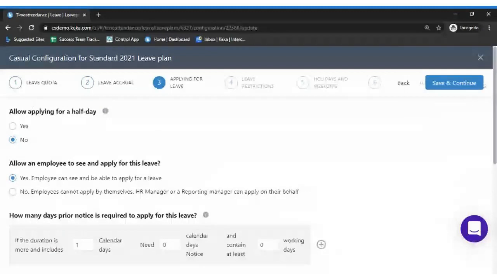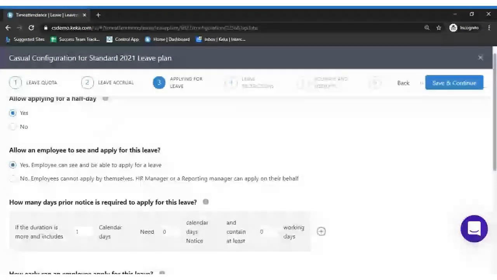Whether the employees can avail this particular leave type, casual leave, as a half day, yes or no. You can choose depending on your requirement. If we select yes, the employees will be able to apply for the half day. In case you select no, then employees will be shown a tag saying that you are not allowed to apply for the half day.